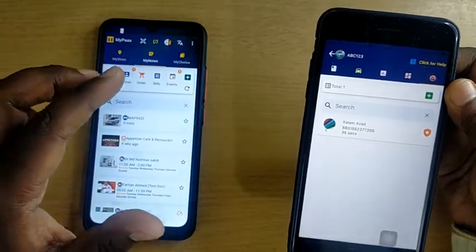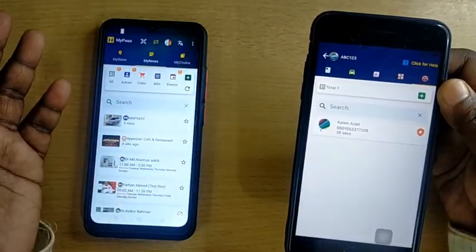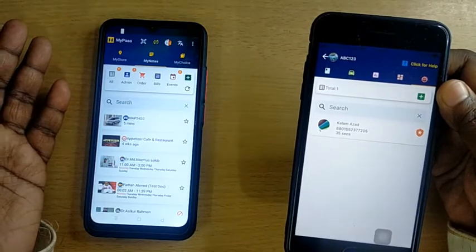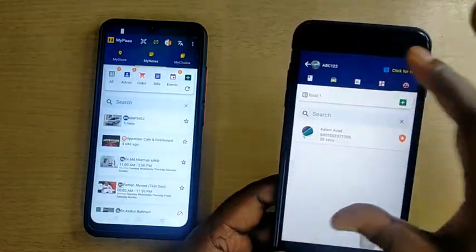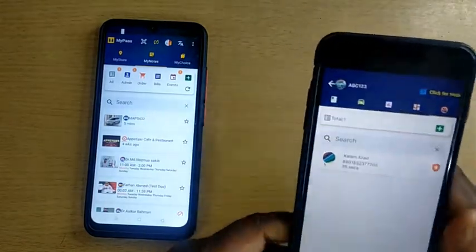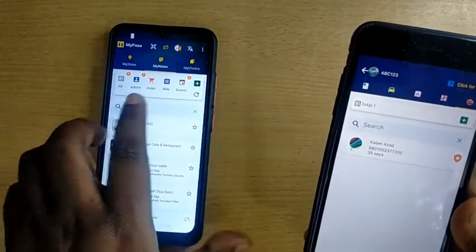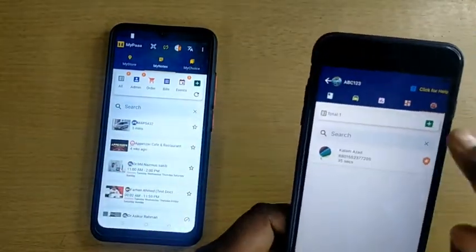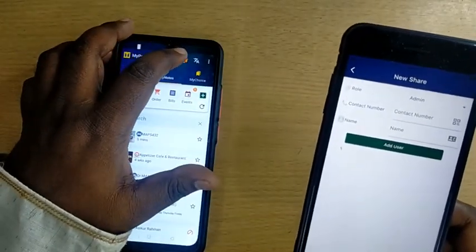The driver or operator will key in all the expenditure through their device, and all the information will go to the owner's or company's device. They can see all the information in real time, live. So I am tagging ABC123 with this device. How can we do that? We go to the user section and tag a user.